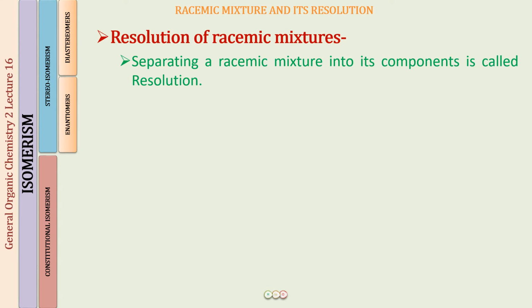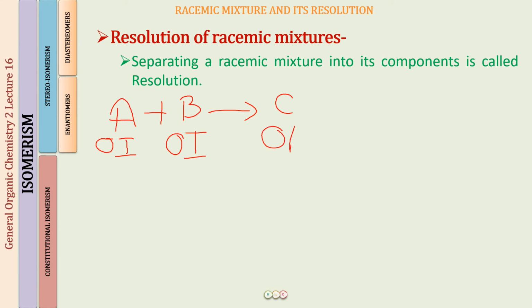All right. So I have supposedly a reaction in which there's a compound A and a compound B. Both of them are reacting to form a compound C. Compound A, for example, is optically inactive. Compound B is optically inactive. And the compound C, which is formed, is optically active. Now I'm going to give you an example where we have these two, A and B, optically inactive and C optically active.